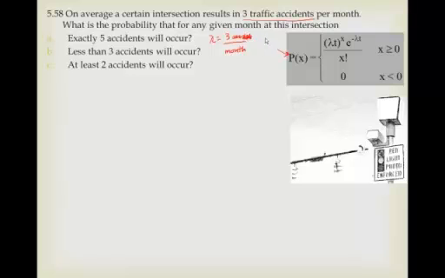And then if we plug in our numbers, what's the probability of exactly 5 accidents occurring?